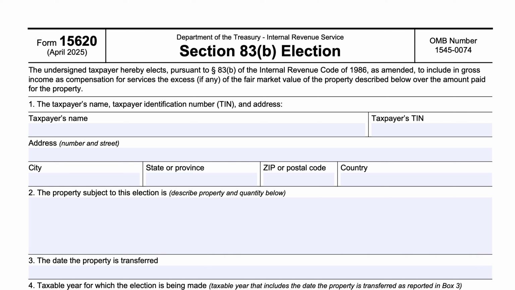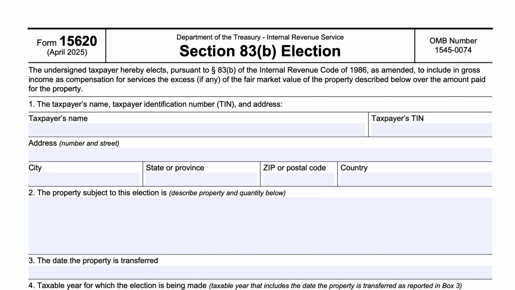We'll be going over IRS Form 15620, Section 83B election. This is a pretty new tax form issued by the IRS in April of 2025 that covers what's known as a Section 83B election.